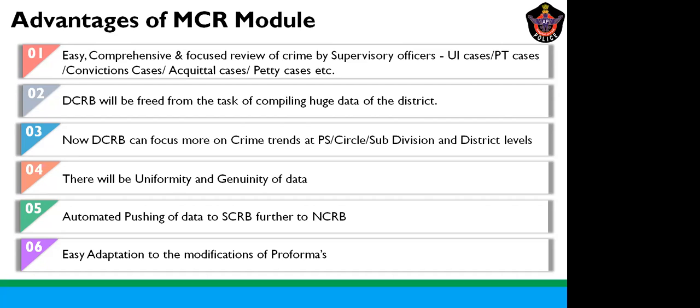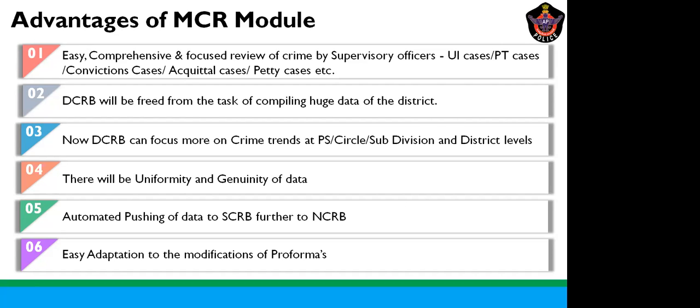Similarly, during the manual generation of MCRs, there may be discrepancies and differences because of manual intervention. Since this is automated, here we have uniformity and genuineness of data. Moreover, these automatically generated reports can be pushed to the SCRB and further to the NCRB, which we have to do on a regular basis. So this process is also automated, and it saves valuable time of the officers.